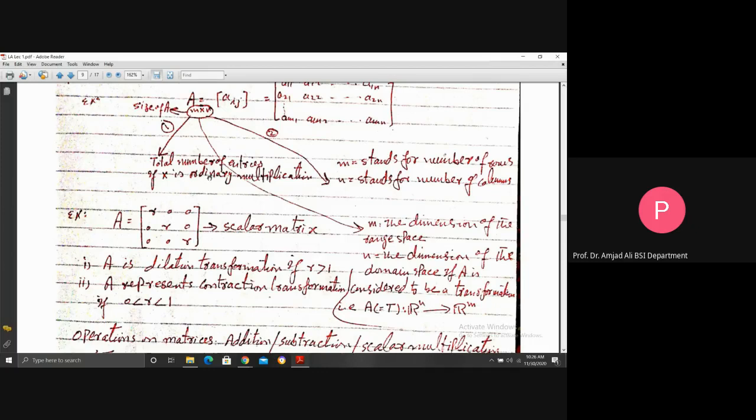For example, if you consider here A equal to [R,0,0; 0,R,0; 0,0,R], this implies the scalar matrix, because a diagonal matrix having all entries on the main diagonal the same is said to be a scalar matrix. Mathematics is the language of all sciences.